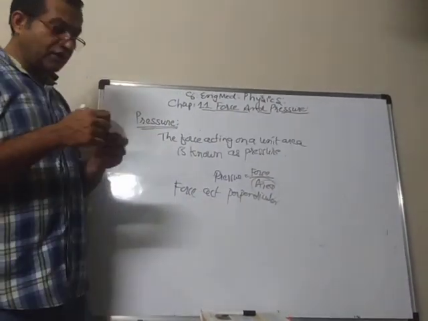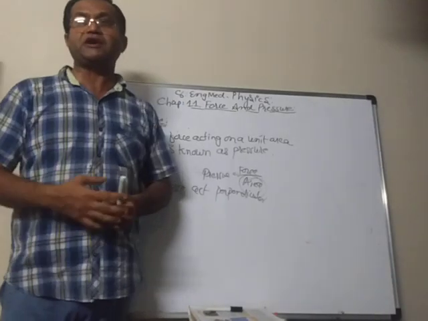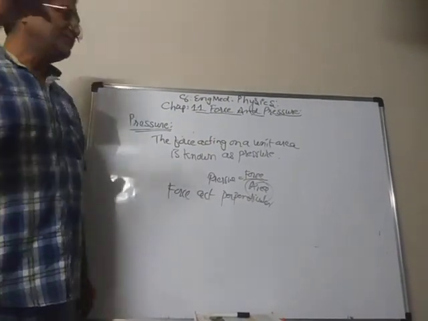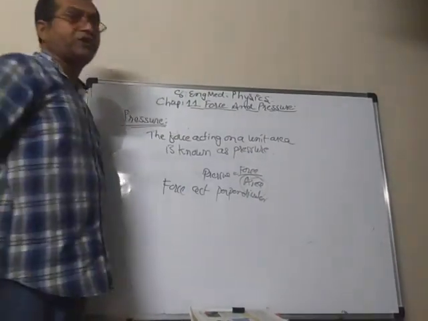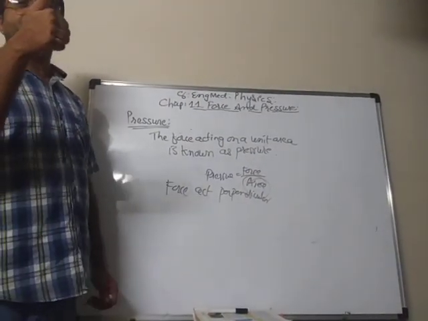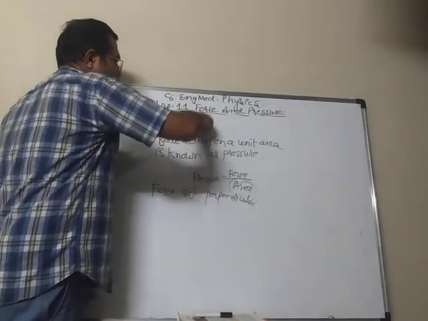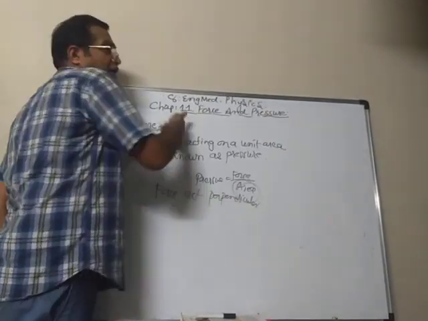Generally, maybe you notice, as I explained to you, that when you apply force to fix a paper on the bulletin board, you put your thumb exactly at 90 degrees and then you press. You don't do it any other way.